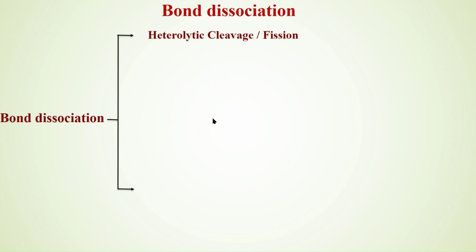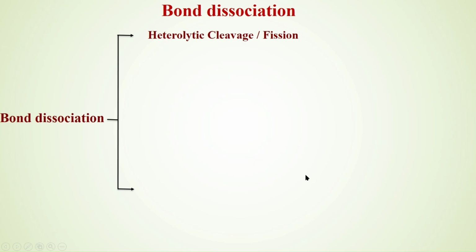One type is heterolytic cleavage or heterolytic fission. In heterolytic cleavage, the bond breaks with unequal sharing of electrons. When the bond is formed, electrons are shared between the atoms to give the molecule. Why do atoms share electrons? To become more stable. Atoms are less stable, so they share their electrons to become more stable.